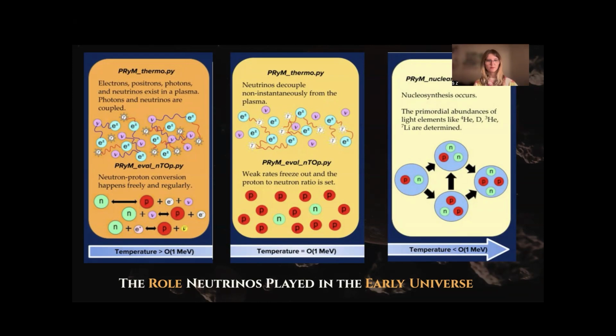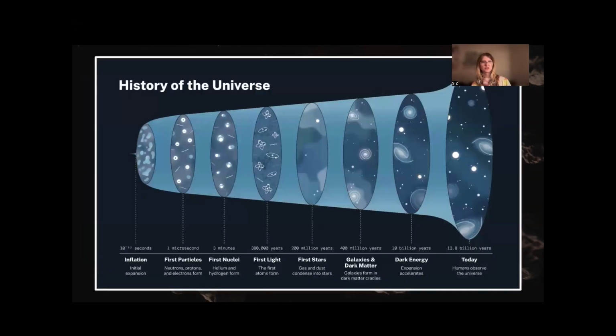Helium-4 is especially sensitive to this ratio between neutrons and protons, as the majority of neutrons end up forming helium-4. To put this into a larger timeline, here we have the inflation, which is the initial expansion caused by the Big Bang. And as we see our first particles being created, this is when we have our neutrino exchange rates occurring, converting neutrons to protons back and forth. And as the universe continues to expand, there's not enough energy to continue these conversion rates. So they freeze, and that's finally when BBN occurs, and we see our elements being created.